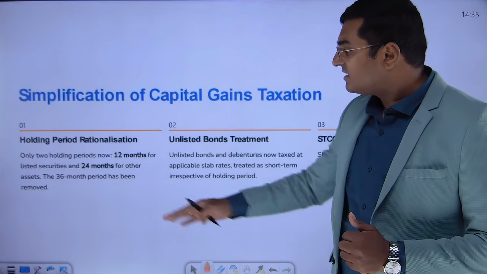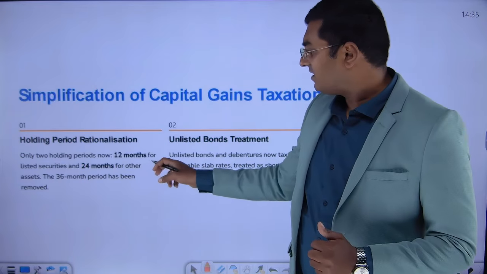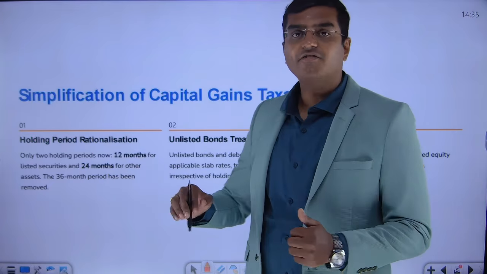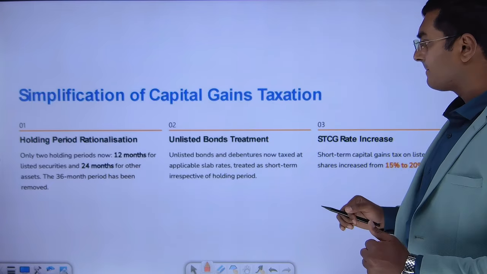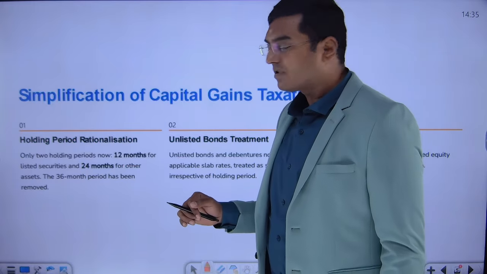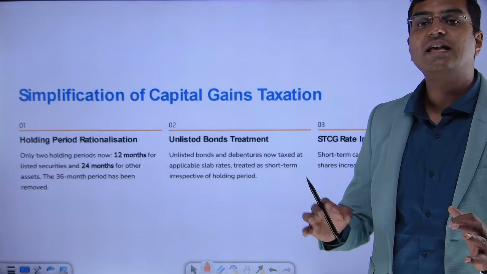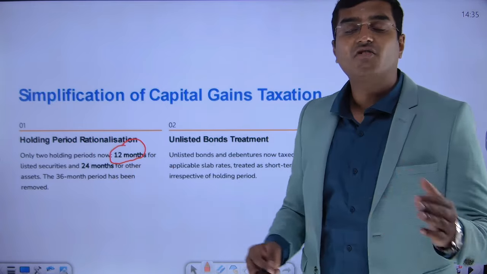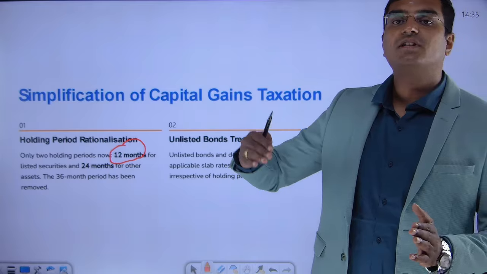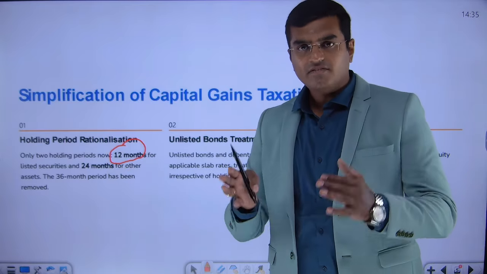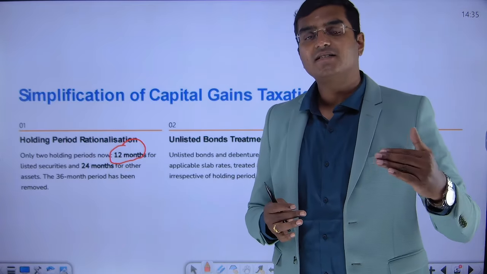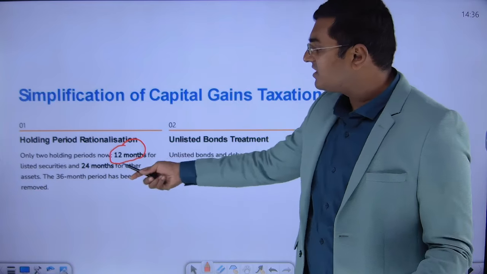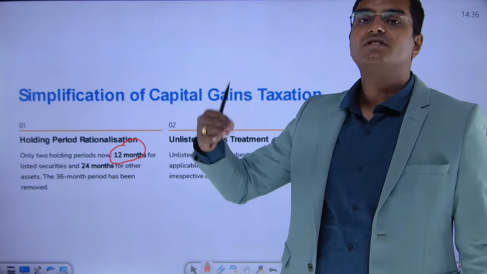Now, similarly, for certain assets, for listed securities, it was actually 24 months. So basically, friends, for listed securities or any equity-related securities, the holding period has to be 12 months. If it is less than 12 months, it is short-term capital gain. If it is more than 12 months, it is long-term capital gain. Earlier, before the Finance Amendment of 2024, there was a certain category of assets where this 12-month period was 24 months, and for all the rest of the assets it was 36 months.